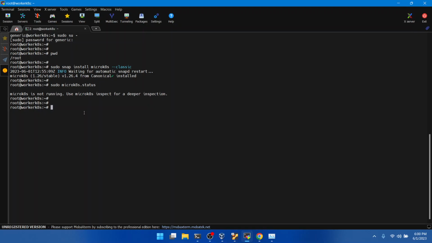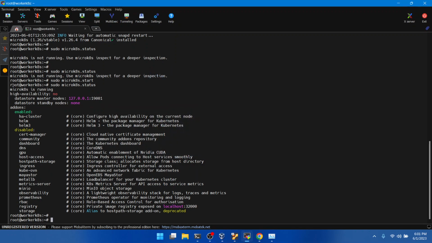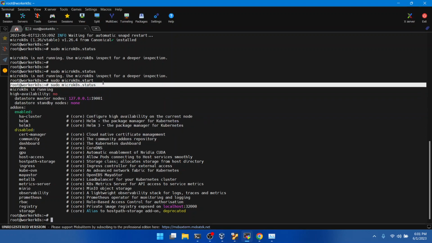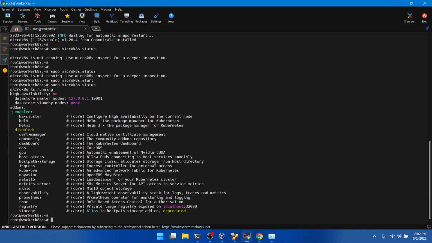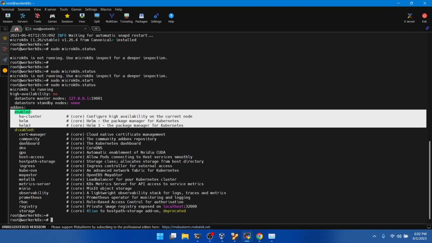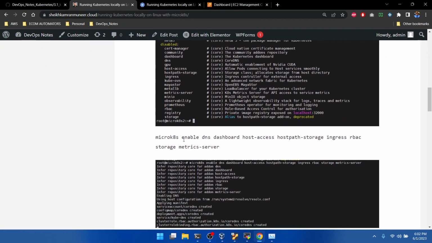Let us configure another command for this one. As we wait for a little while, we will get our node up and running. Using the command microk8s status, it will show us the status of the cluster. Right now in the cluster, the following are enabled, and we need to enable some more from the list below. We have to install ingress, DNS, and some other stuff. Let me put the command here.